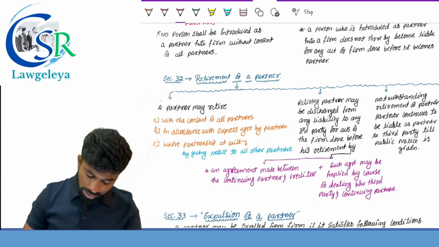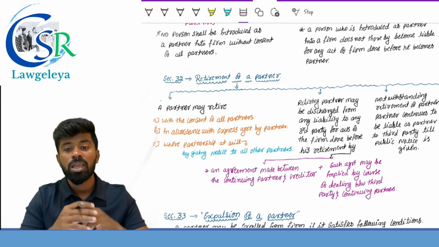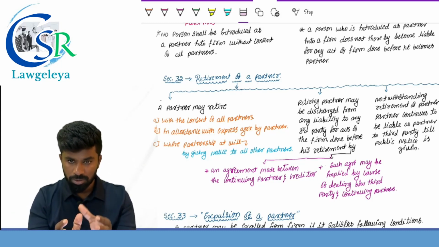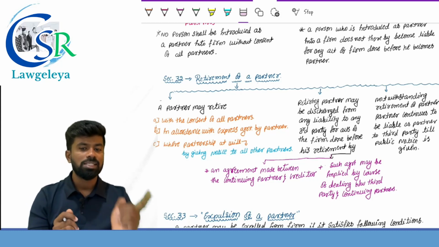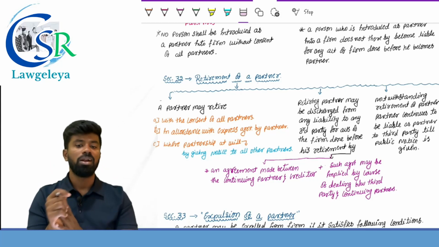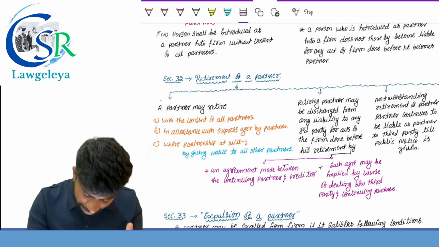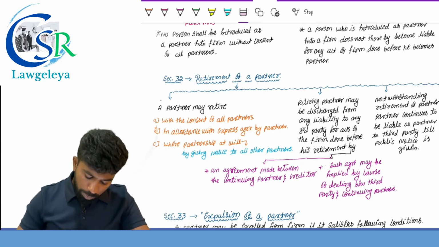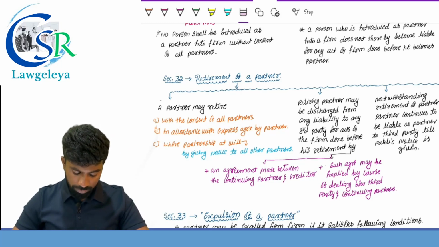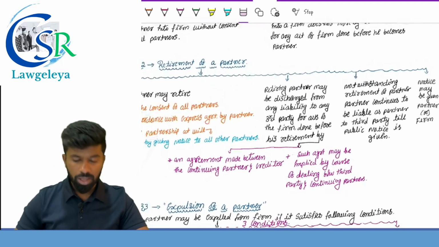The retiring partners, will he be responsible for the existing liabilities? The answer is yes. However, he can be exonerated or he can be discharged from his existing liability by a contract between himself and the existing partners and the creditors. That agreement can also be expressed as well as implied. I repeat, the retiring partner may be discharged from any liability to any third party for acts of the firm done before his retirement by an agreement made between the continuing partner and the creditor, and such agreement may be expressed or it can be implied.